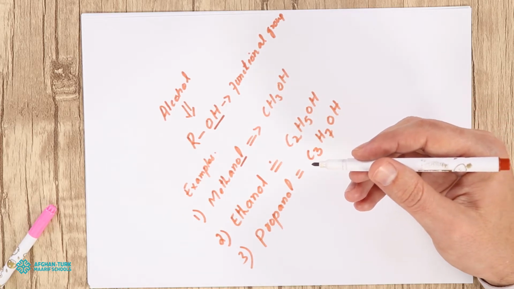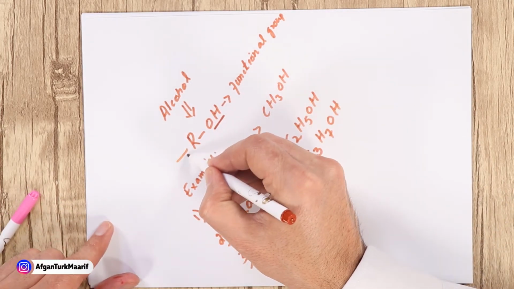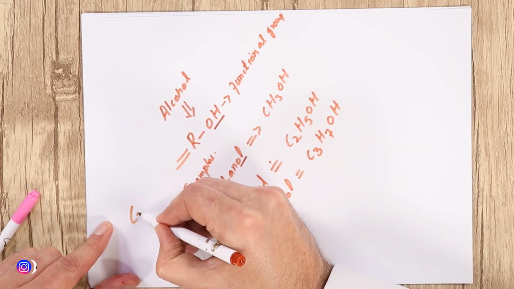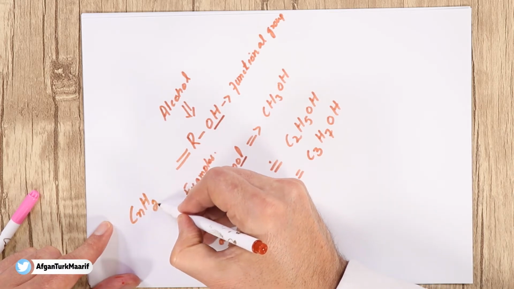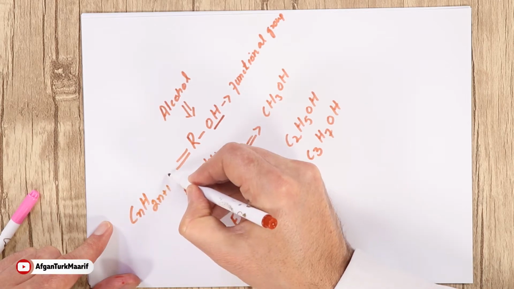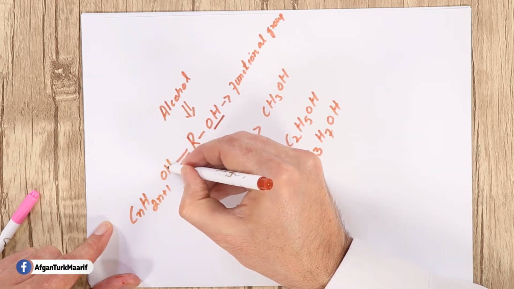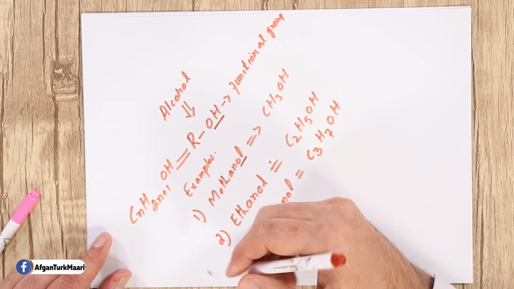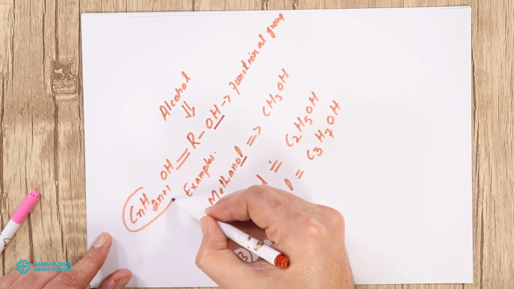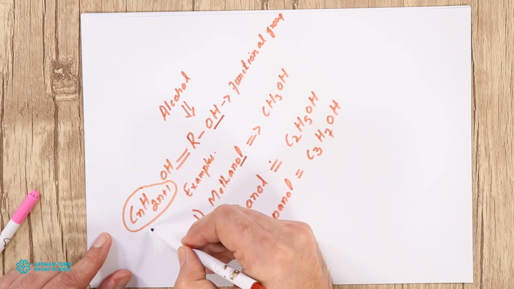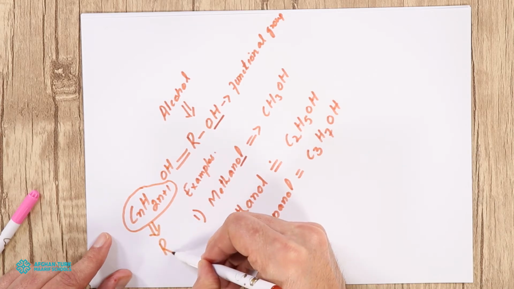Or you can also write this general formula as CnH2n+1OH. OH must be there. Look here, simply it becomes an alkyl group, and we represent the alkyl group with the help of R.